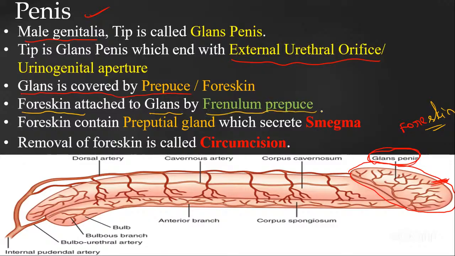The outermost foreskin is there, right? It is going to be attached to the glans. The main thing is that it is attached to the glans by the frenulum preputii. Then the foreskin contains the preputial gland which secretes smegma. Okay, this is not important. Then we'll come to the removal of this foreskin. If the foreskin is removed by any surgical process, that is going to be called circumcision.